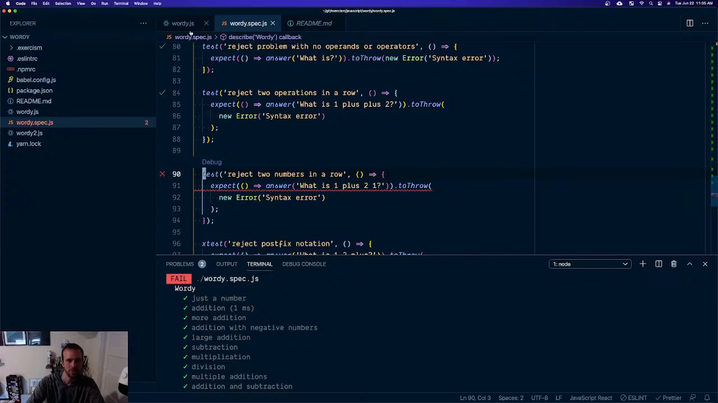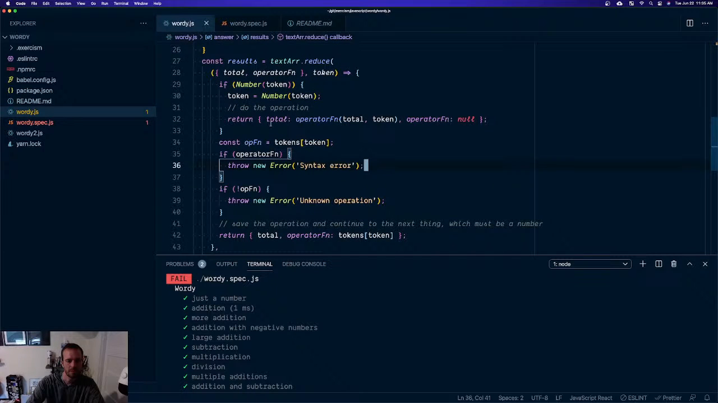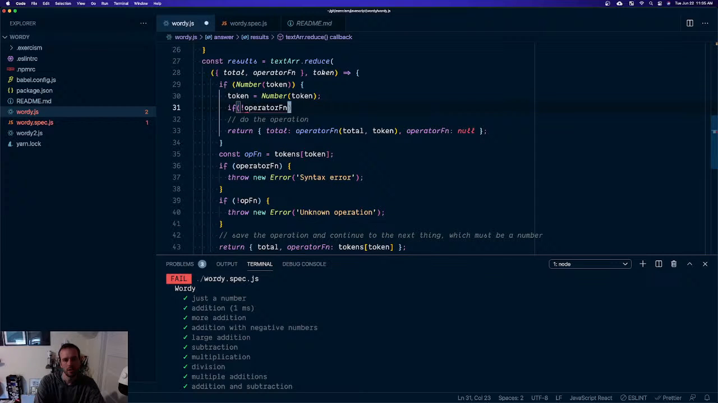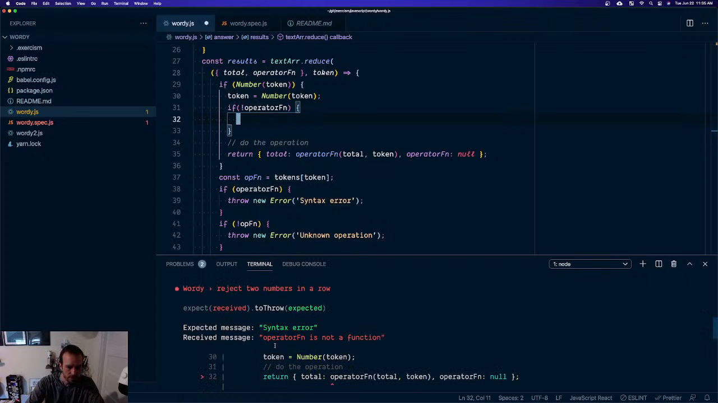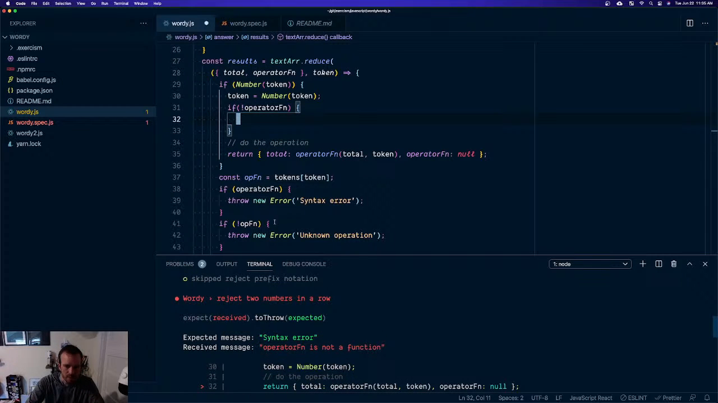2 numbers in a row. Well, same deal. We got a number, and we don't have an operation. If we got a number, we already have an initial number, so we already have the left operand. If we get the left operand before we get an operator to act on those numbers, so token is the right hand, total is the left hand. If we don't have an operator, do what it says. What does it say? Syntax error.